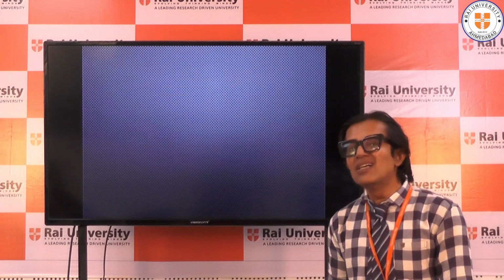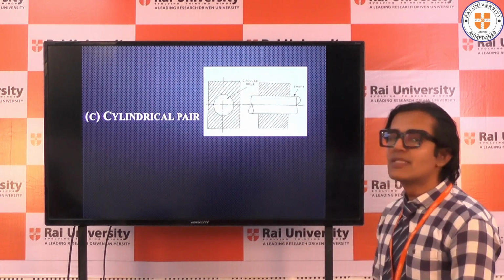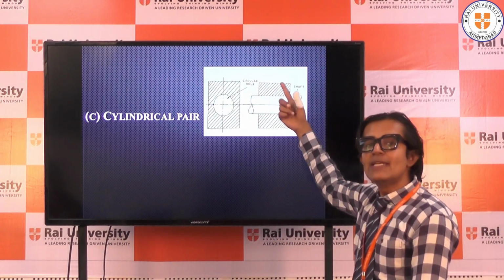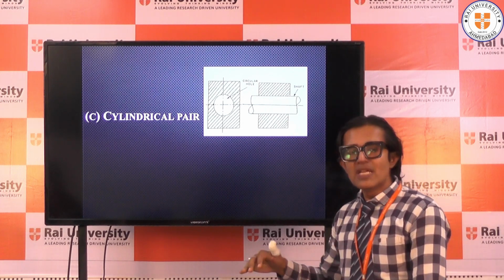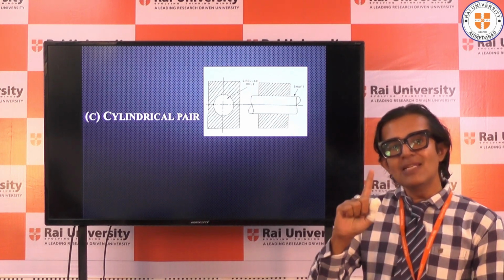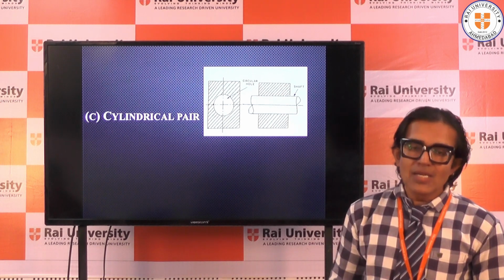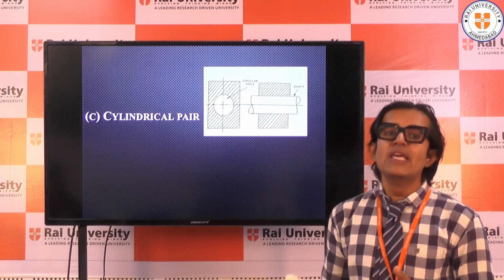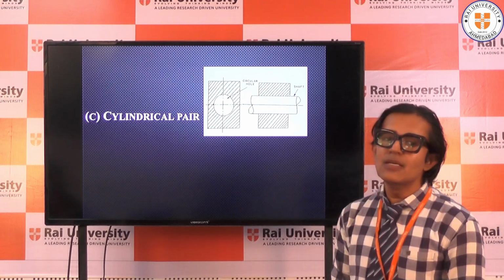Let us move to the third type of pair, which is a cylindrical pair. You can see here the cylindrical shaft is rotating inside the bearing, or you can say a circular hole. So when one link is connected to another link in such a way that a cylindrical pair of links is formed, then we will call it a cylindrical pair.